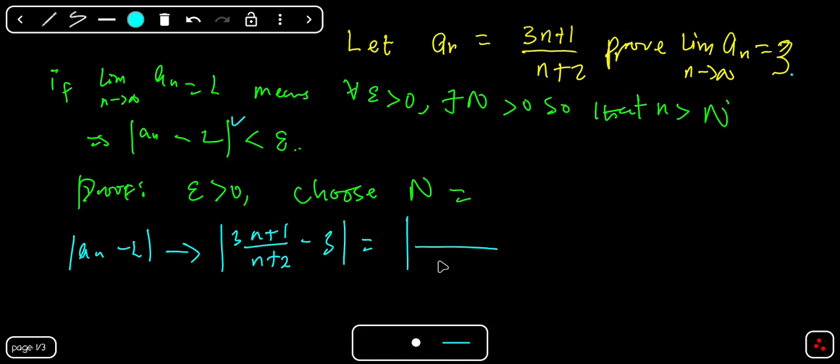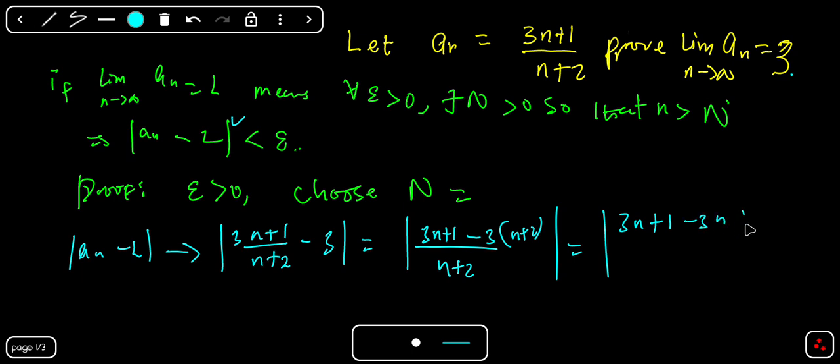Your LCM will be n plus 2. So this will be 3n plus 1, then minus 3 times the bracket n plus 2. Then this will be equal to 3n plus 1 minus 3n minus 6, minus 6, not plus 6, okay? Because minus 3 times 2 will give us minus 6. Then everything over n plus 2.